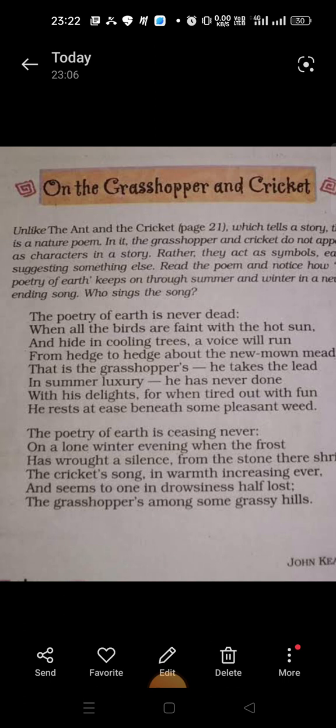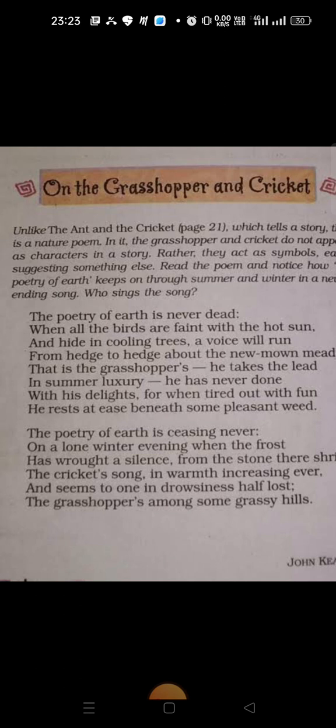And seems to one, the poet wants to describe the one who hears the sound of that cricket, the cricket who is making certain sounds from the back of the stone, in half lost drowsiness, like one who is sleepy, who has just woken up from his sleep and is only able to hear the cricket's song. The grasshopper among some grassy hills.